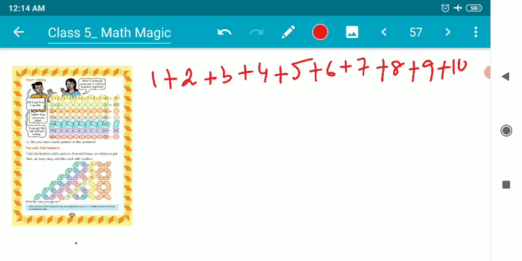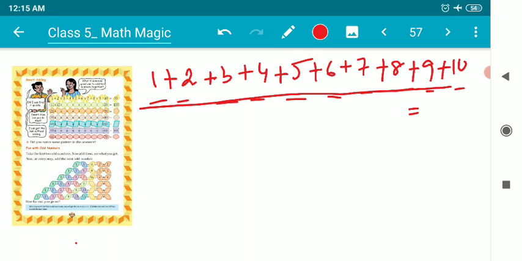I'm just adding the numbers starting from 1 2 3 4 5 6 7 8 9 10. If we add up the sum of all these consecutive numbers starting from 1 till 10, they will be giving the result of 55.